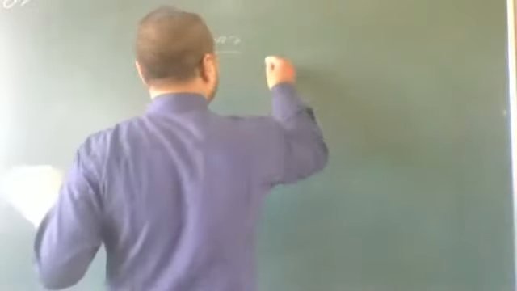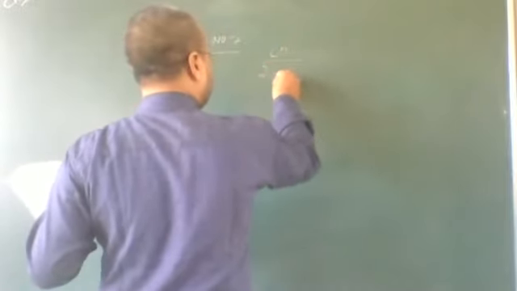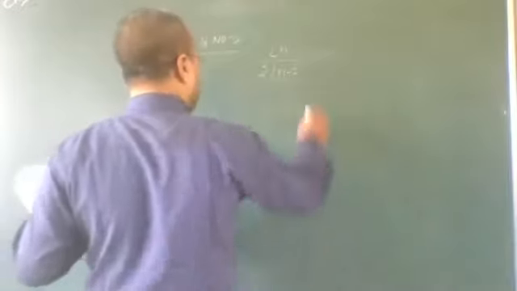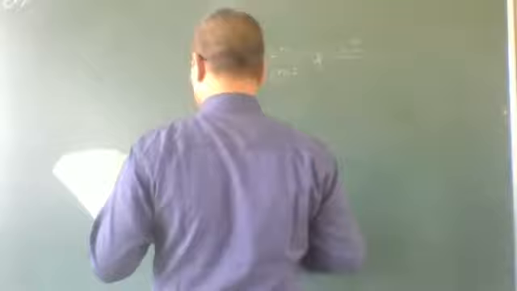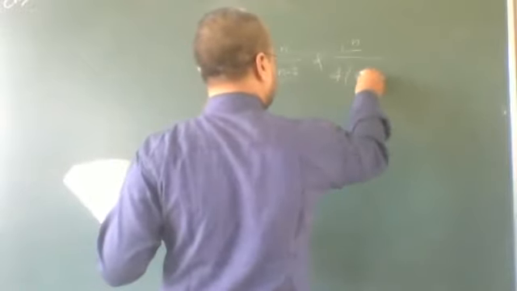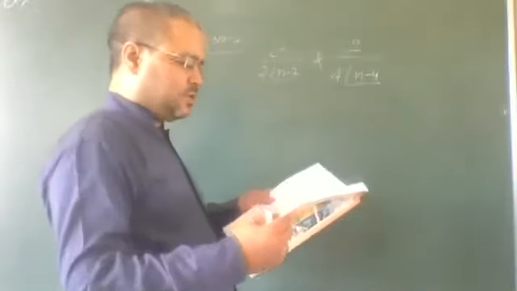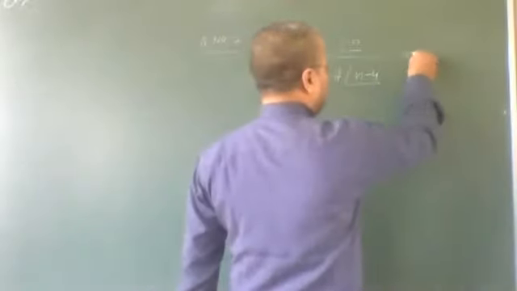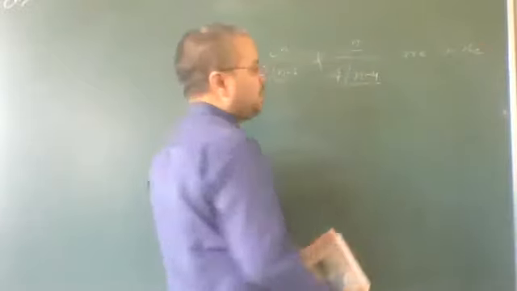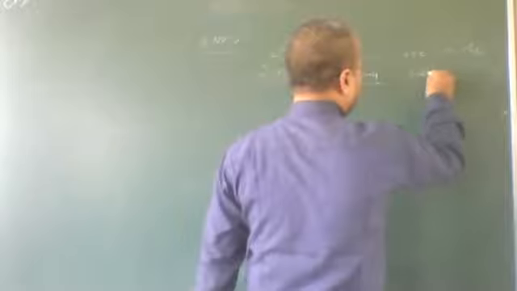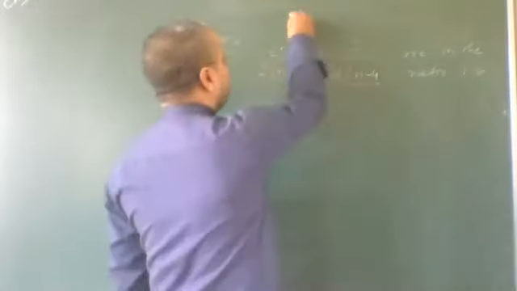Here given: factorial n upon 2 into factorial n minus 2 and factorial n upon 4 into factorial n minus 4 are in the ratio 1:6, and we have to find the value of n.